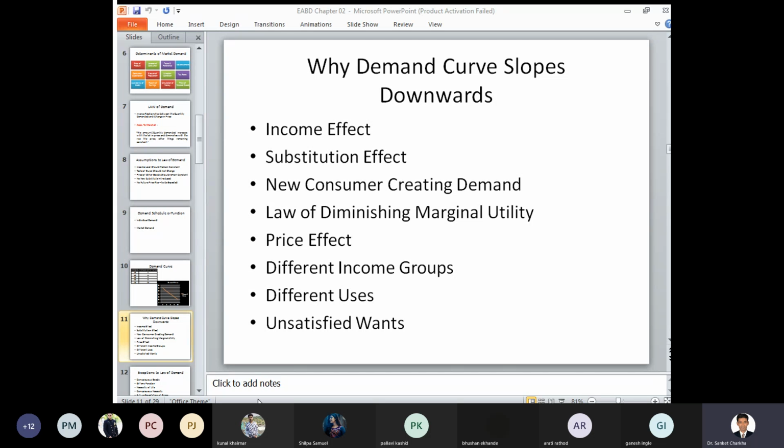In this case, at this stage, we have to identify what is the change in the income effect. So accordingly, if the income increases, your quantity demanded will increase, and if your income remains stable, your quantity demand will not increase. And if there is a decrease in the income level, your quantity demand will start decreasing. Substitution effect. Now substitution effect is a particular concern wherein there is an introduction of a new product into the particular market.